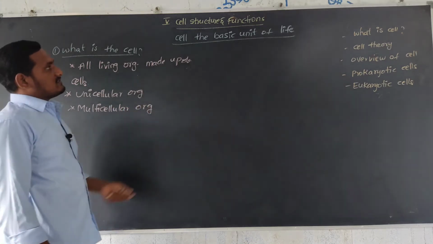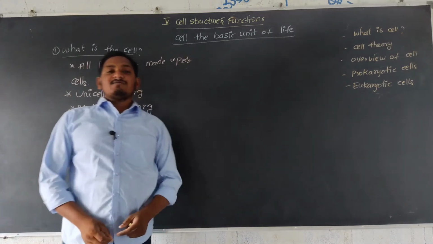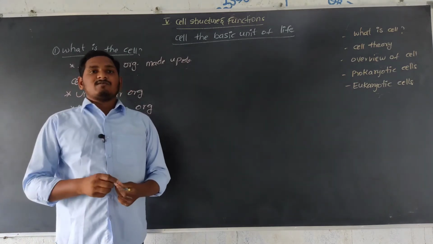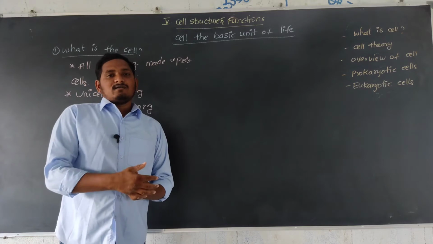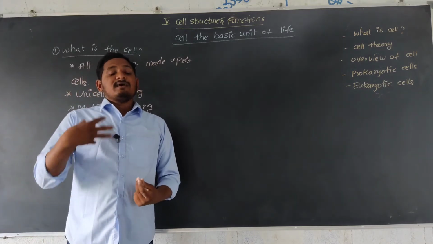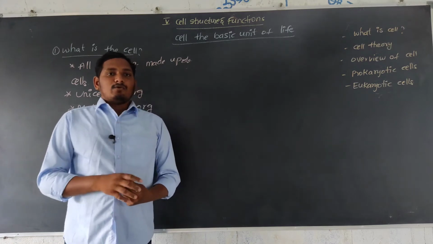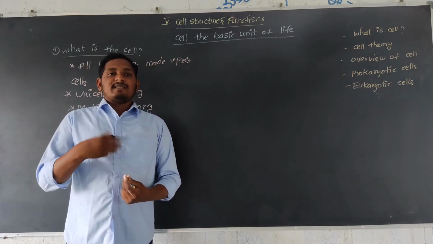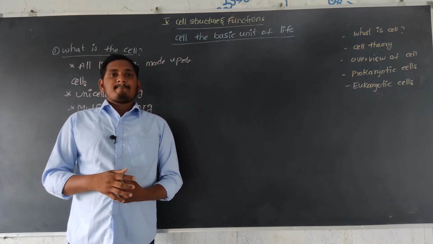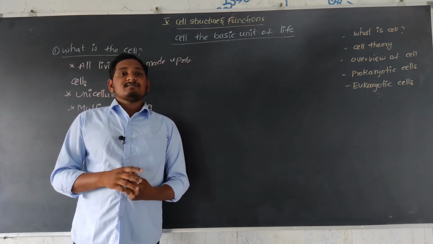Why are we calling the cell the basic unit of life? Because the body is made up of cells, and all functions in our body, walking, talking, anything, in the plant body and animal body also, every function is done by cells only.